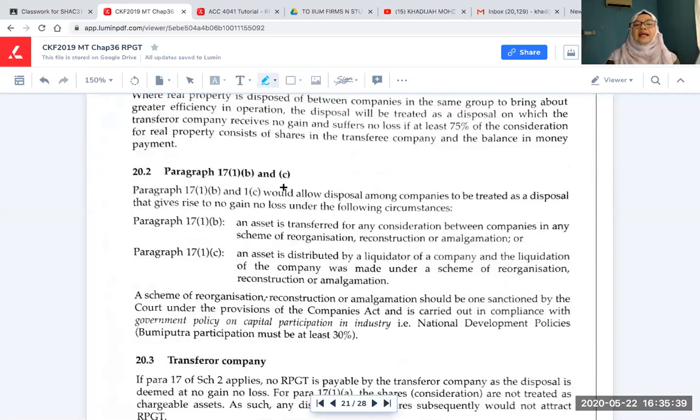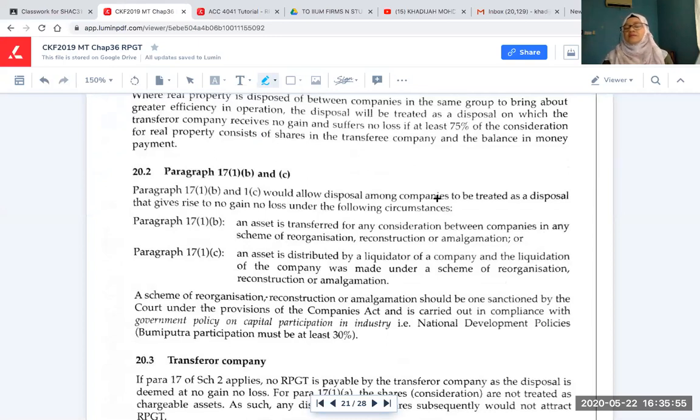Number 2 is para 17(1)B and para 17(1)C, which allow disposal among companies to be treated as a disposal giving rise to no gain, no loss. 17(1)B: an asset is transferred for a consideration between companies in any scheme of reorganization, reconstruction, or amalgamation.